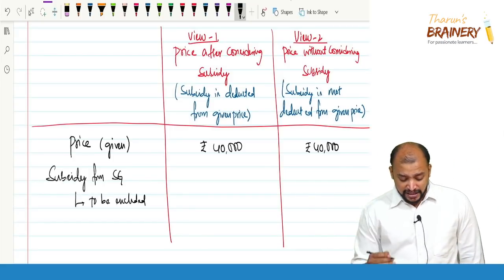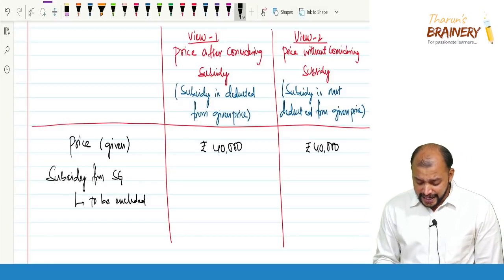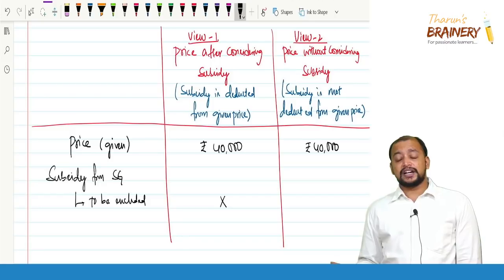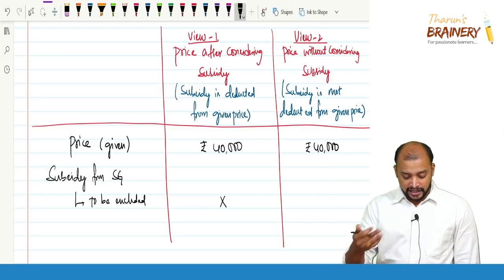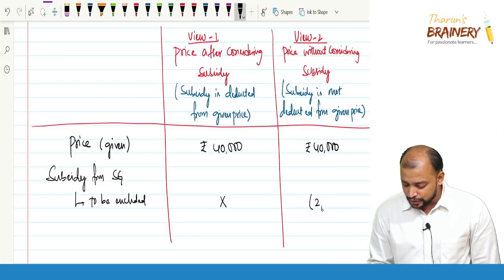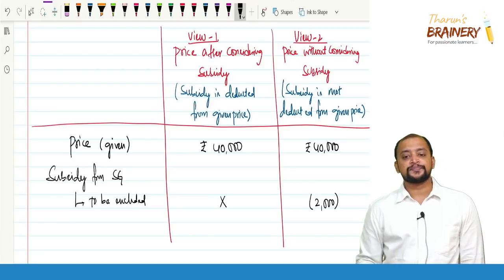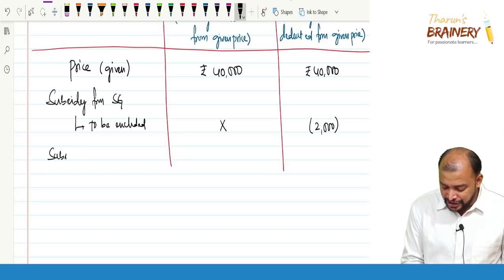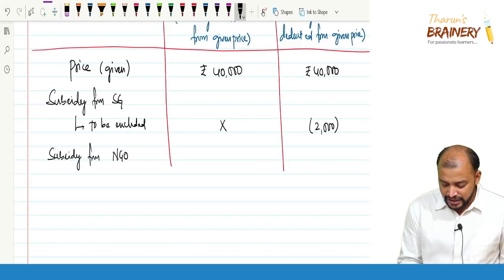In the given price, it is already excluded, so ignore. Whereas in the second view, if you take the second view that the subsidy is not deducted, now you need to deduct, say 2,000 rupees. And next point, subsidy from NGO. Subsidy from NGO is to be included.